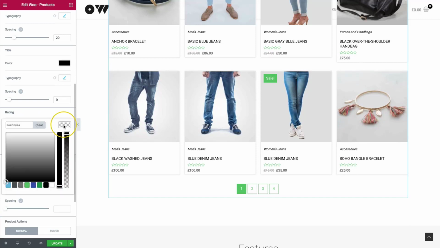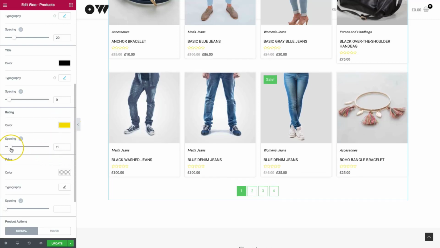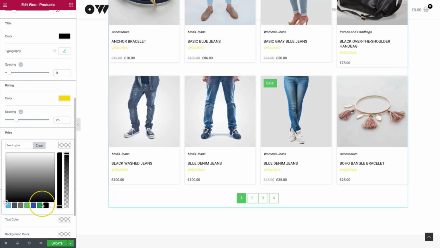For our rating system, we have color and spacing. Since they are icons, we cannot change the typography of them. We can make them the classic yellow if we want to. And then we have our spacing so that we can put our price a little bit lower if we want to, which I do. Then we have our price, which we can go ahead and add here.